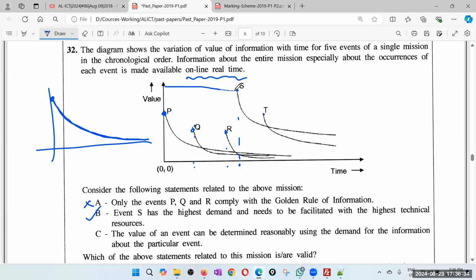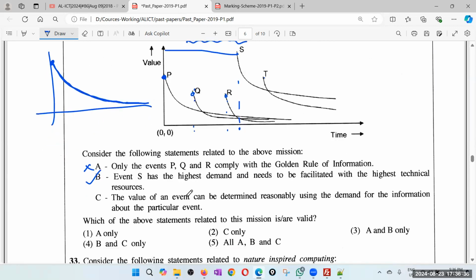You can see, the value of an event can be determined reasonably using the demand for the information about the particular event. So the higher the demand, the higher the value. High demand means everyone is interested in it. If no one is interested, that means it has less value or no value. So I'll say yes.